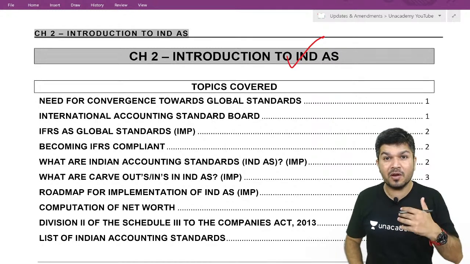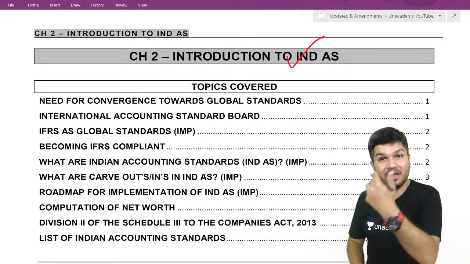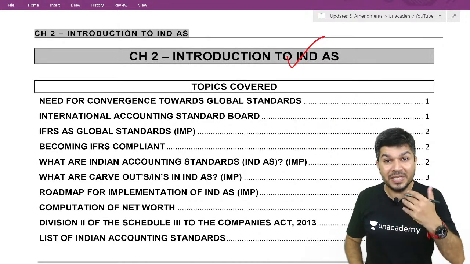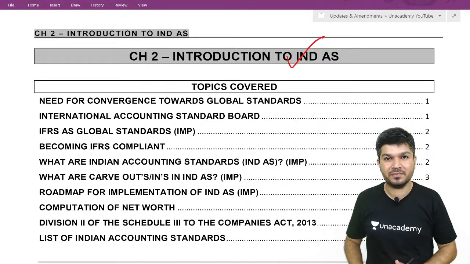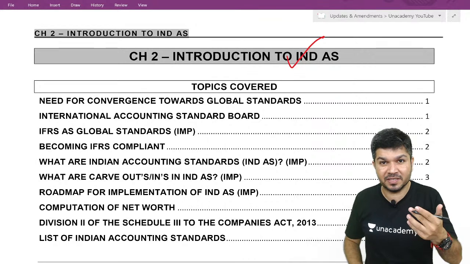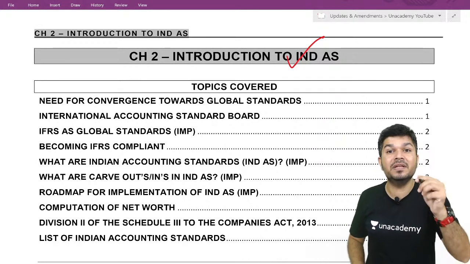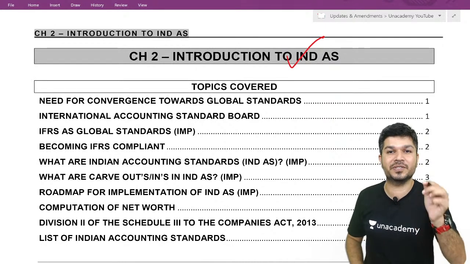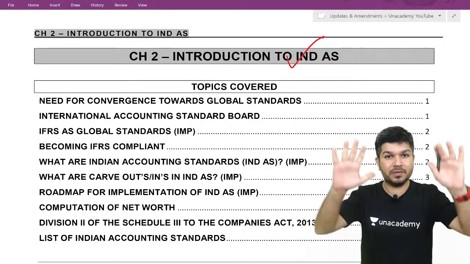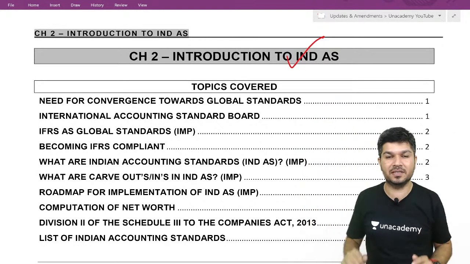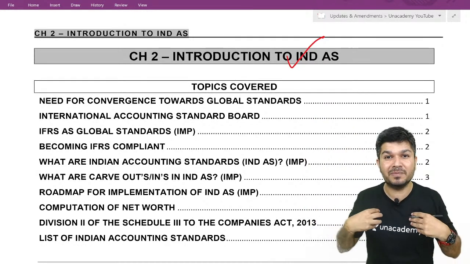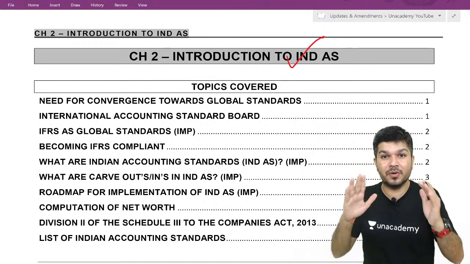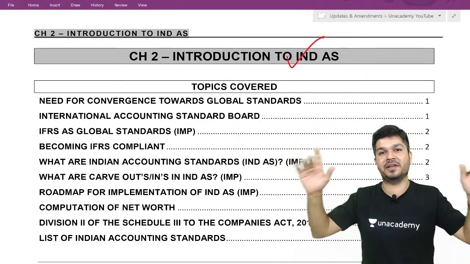And so ICAI is also a member of that London-based group. We have come up with our set of standards which are similar to IFRS. We don't call it adoption, we call it conversion. Adoption is whatever they have, we follow that. Conversion means we come up with our set of standards which are based on IFRS.